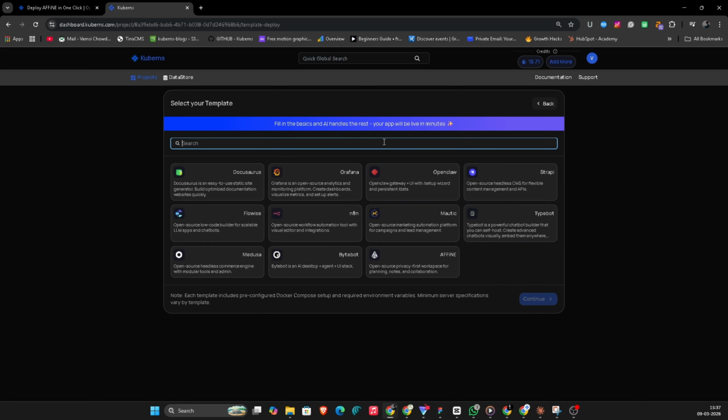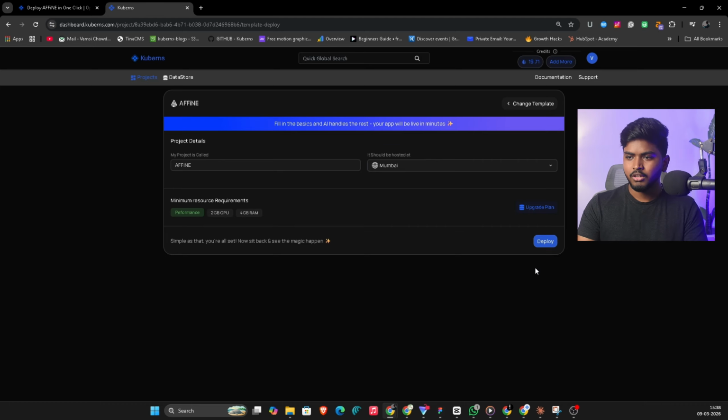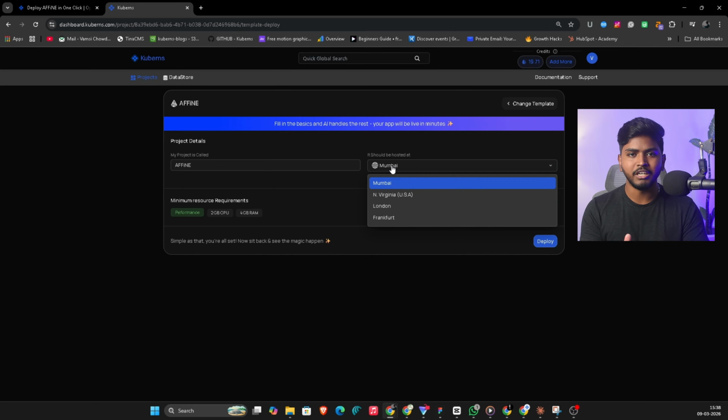Now I just have to select AFFiNE in this list and click continue. Now here is the part that surprises everyone the first time they see it. This is the entire setup screen. Project name and your region. That's it. No database strings to figure out, no environment variables, no Redis configuration. Kuberns AI reads what AFFiNE needs and configures the whole environment automatically.